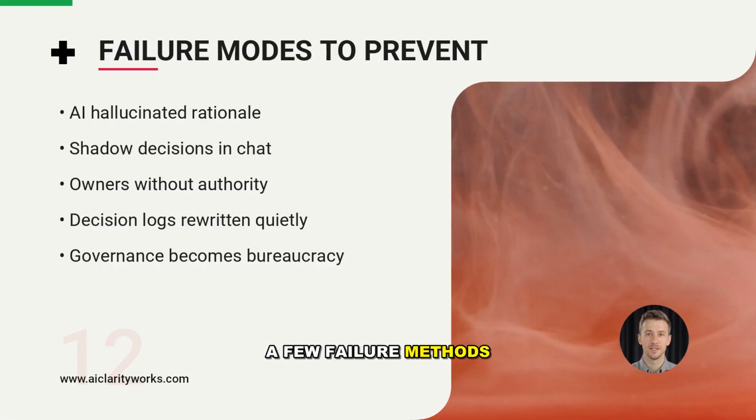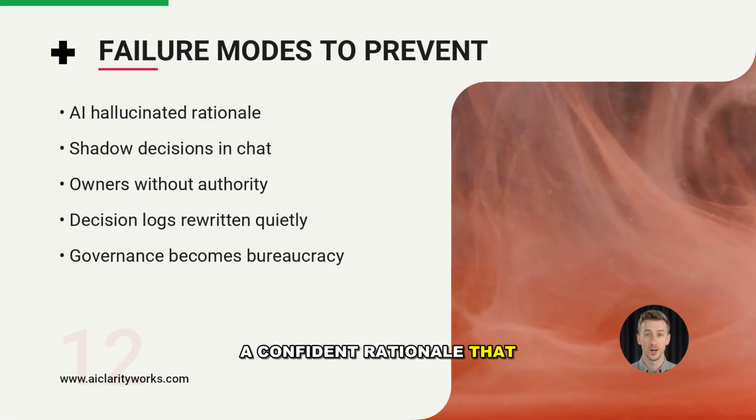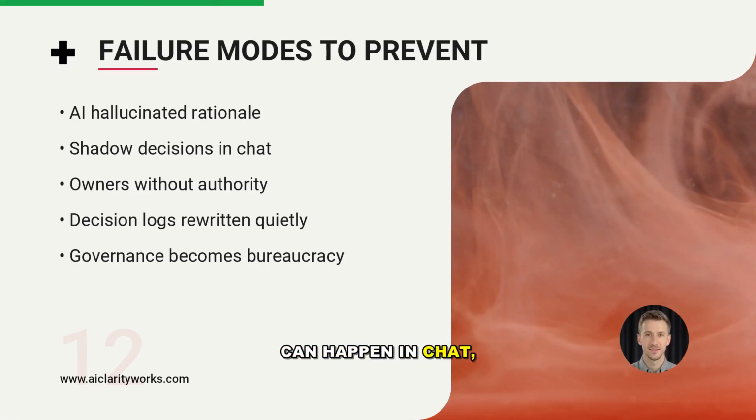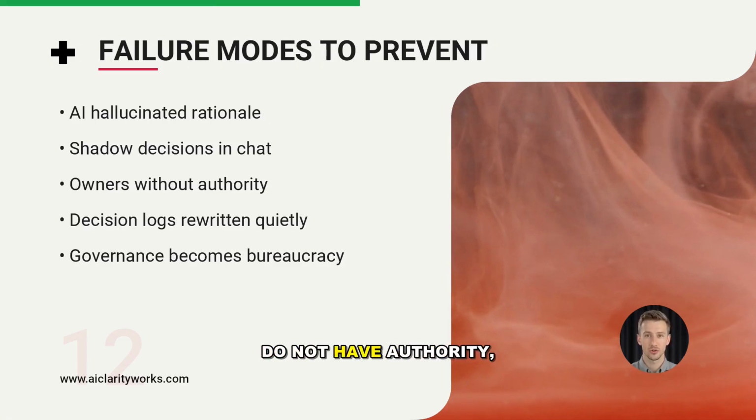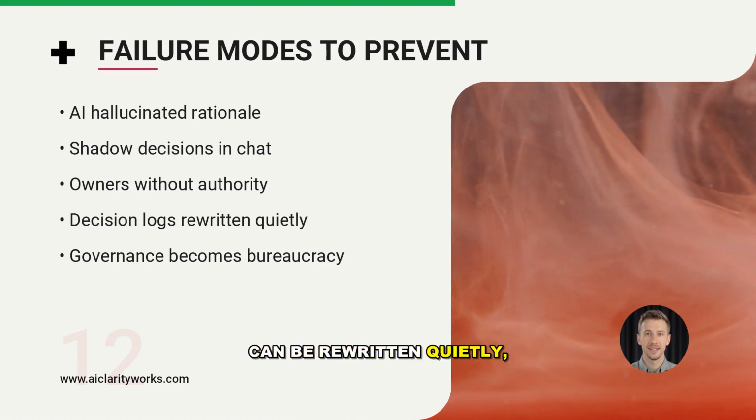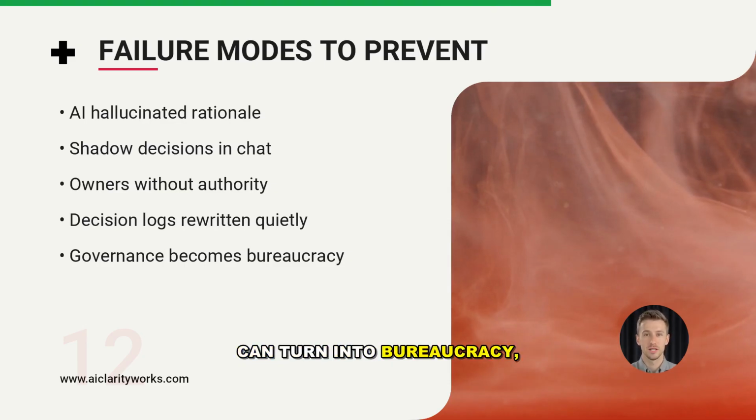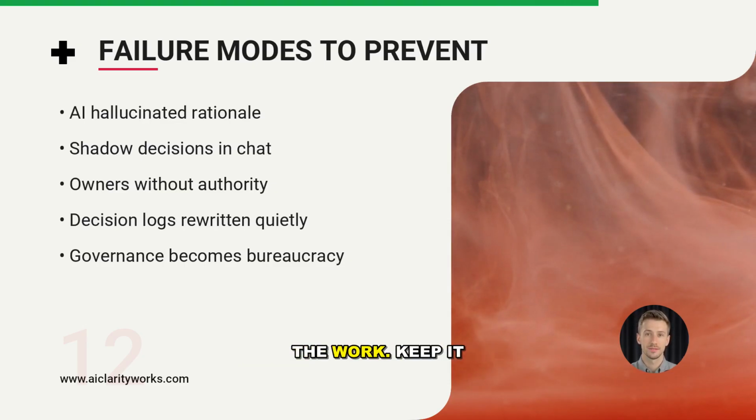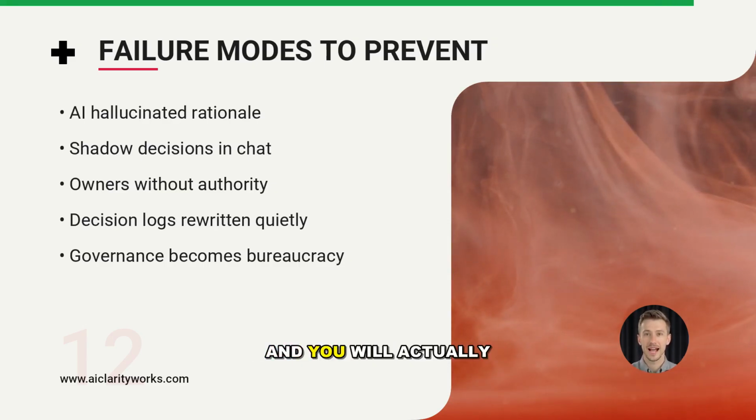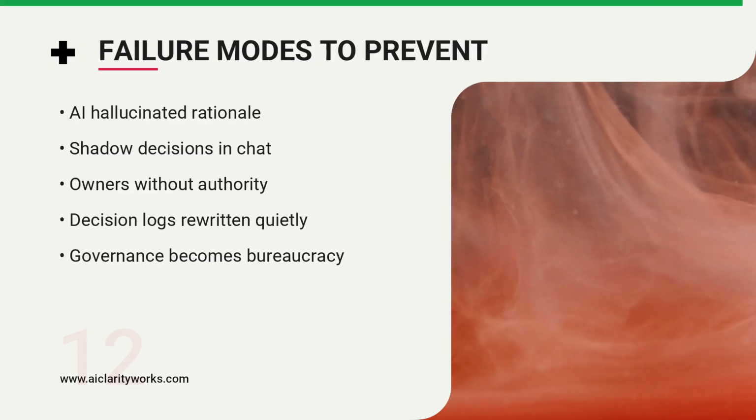Moving to slide 12. A few failure modes can wreck all of this. AI can generate a confident rationale that is not supported by the sources. Shadow decisions can happen in chat, bypassing the log. You can assign owners who do not have authority, so decisions stall. Logs can be rewritten quietly, erasing accountability. And governance can turn into bureaucracy, where the process becomes the work. Keep it clean, simple, and honest, and you will actually be able to roll it out.